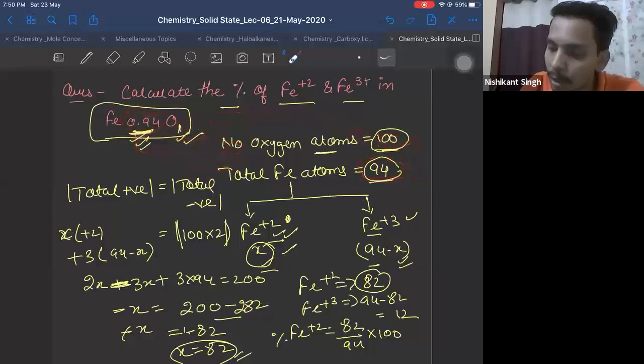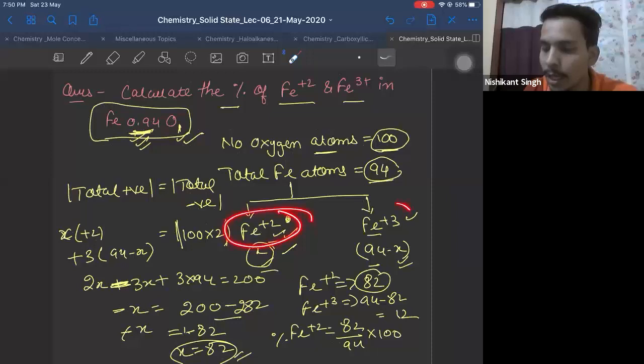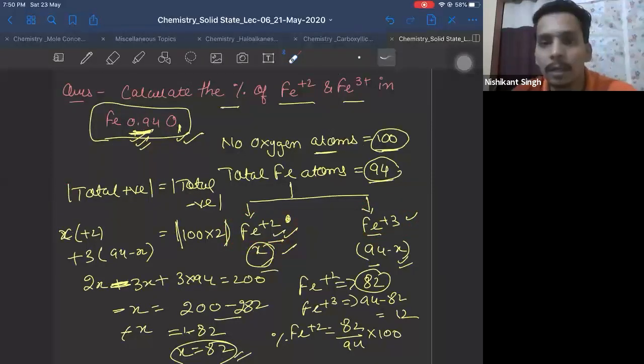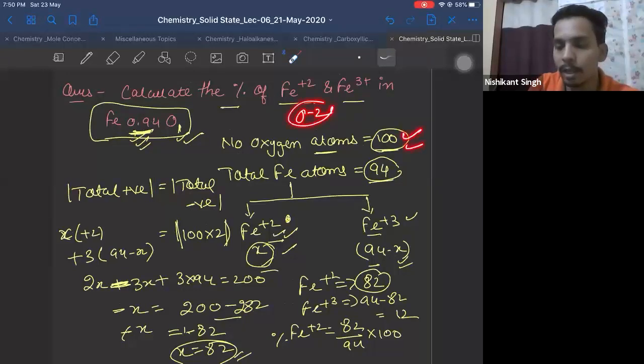Out of these 94 atoms, how many are iron plus 2? X. How many are plus 3? 94 minus X. Correct? Then I applied total positive charge equal to total negative charge. Negative charge is due to oxygen. Positive charge is due to iron plus 2 and iron plus 3. Correct? Now, one oxygen carries -2 charge. 100 will carry how much? 100 into 2, total negative charge.